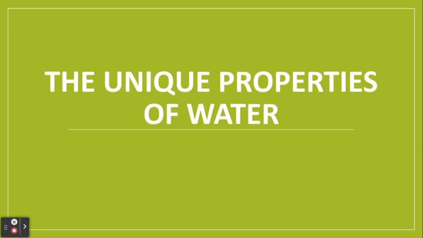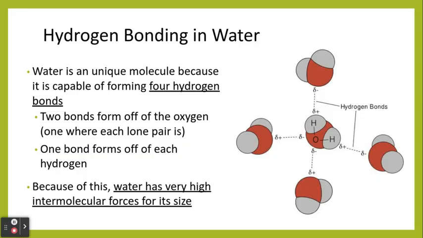Hi everyone, so in this video we're going to go ahead and discuss some of the properties that make water so unique. So the first thing that makes water stand out from other molecules is its ability to form hydrogen bonds. In particular, it can form 4 different hydrogen bonds, which is a ton for such a small molecule. So each oxygen forms 2 hydrogen bonds, where the lone pairs on those oxygen would be, and then each hydrogen can also form a hydrogen bond.